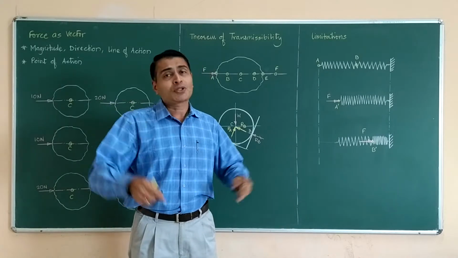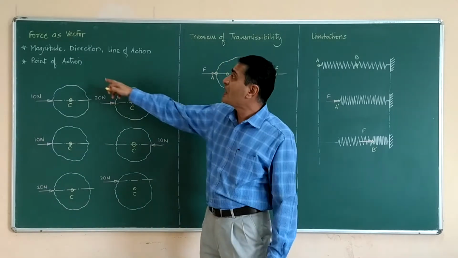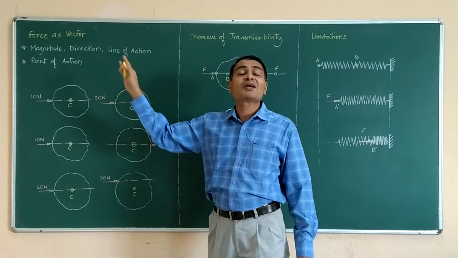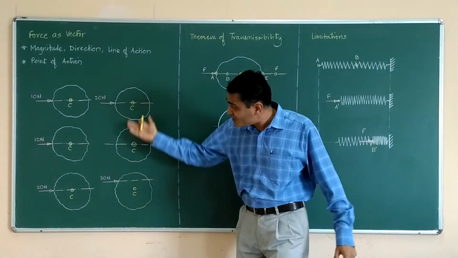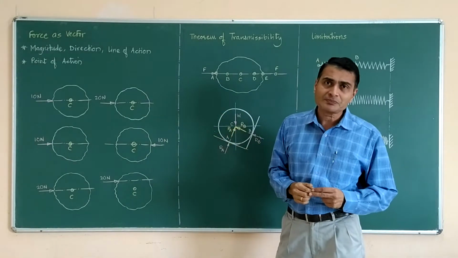So that is our theorem of transmissibility, and that's why we say the point of action is a variable aspect, but magnitude, direction and line of action are invariant aspects, as is clear from these illustrations.